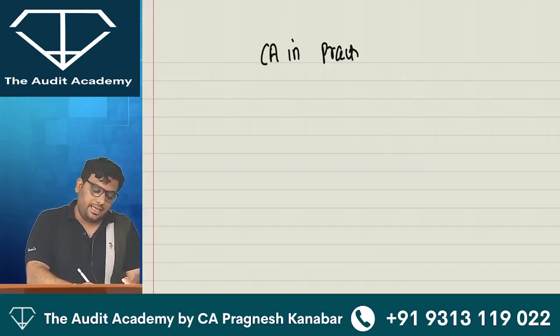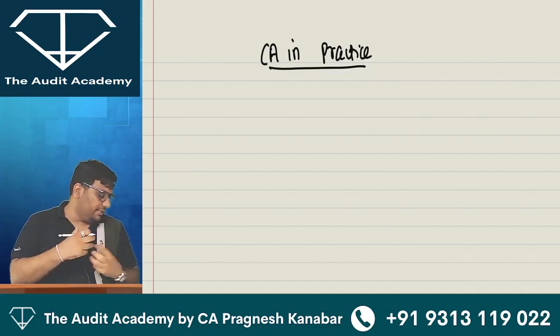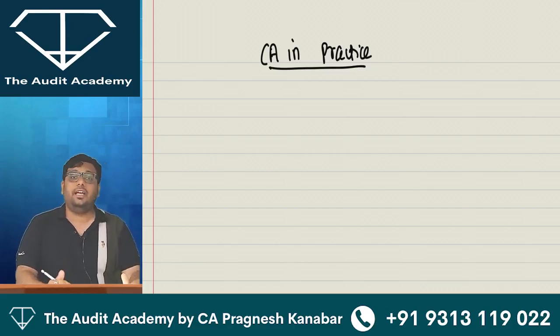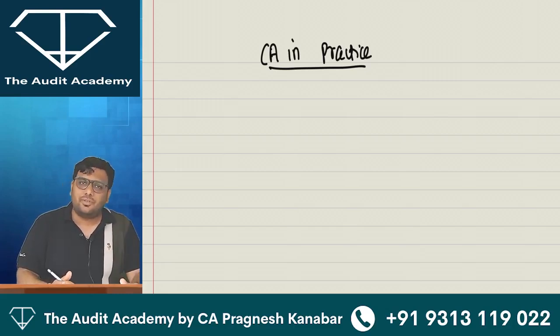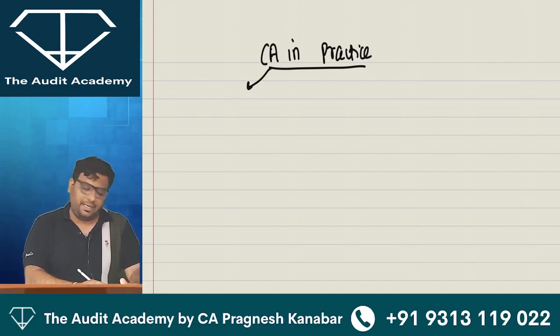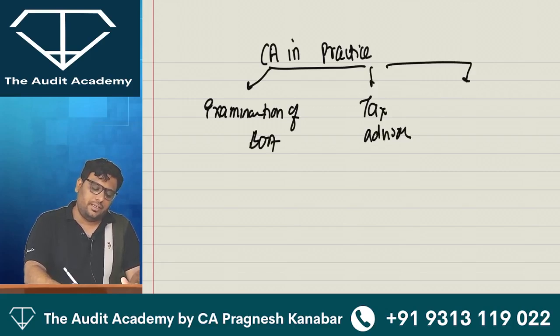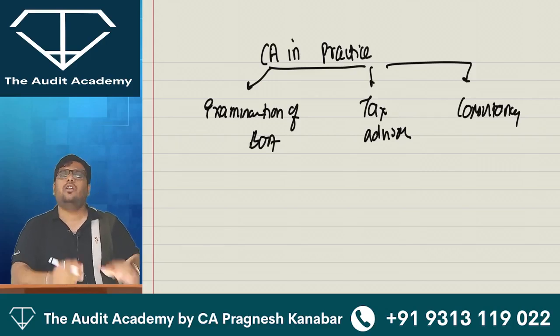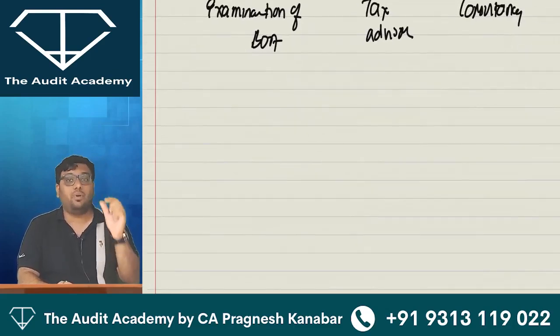if you are a CA in practice, okay, just randomly in Zoom also you can just type. All right, so if you are a CA in practice, what kind of work does a CA in practice perform? All right, so whatever you know from your practical life, sir, examination of books of accounts, all right, sir, tax advisory work, all right, sir, consultancy work, all right, sir, compliance work. Okay, so there are lots of assignments that a CA in practice performs. Fine. Now listen to me very carefully, very important for this particular subject.